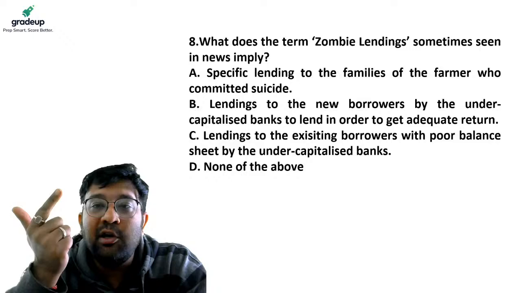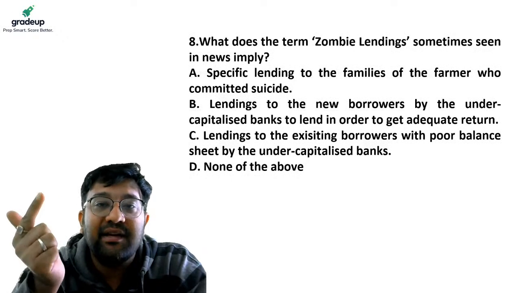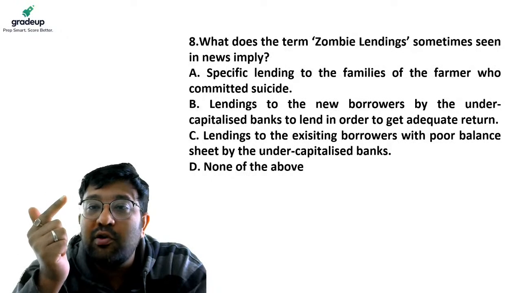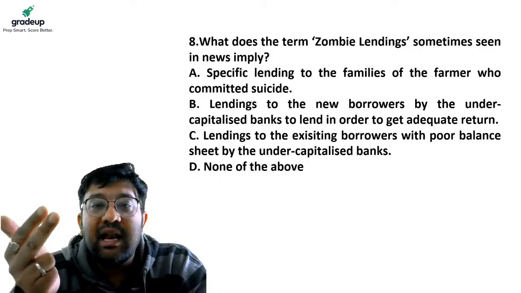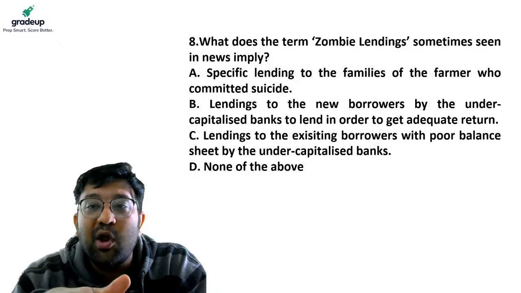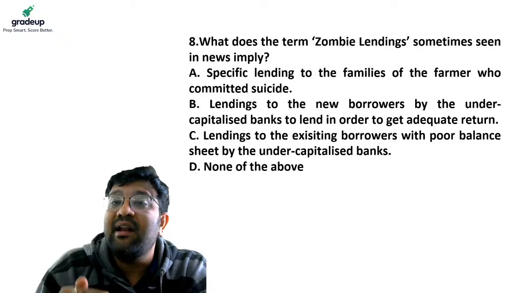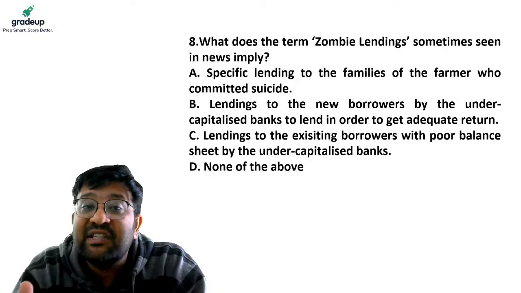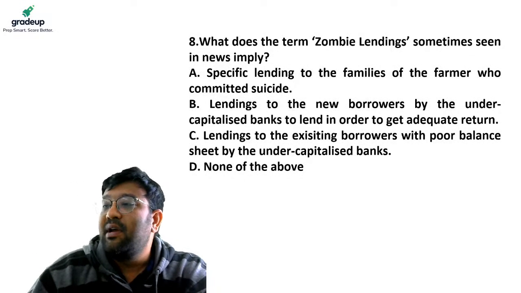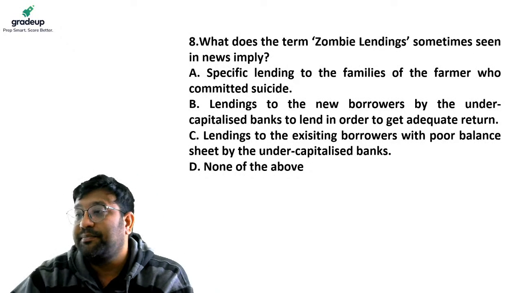B. Lending to new borrowers by an under-capitalized bank to get adequate returns. C. Lending to existing borrowers with poor balance sheets by an under-capitalized bank. Under-capitalized bank means what? Banks which have less money. And D. None of the statements are correct. Answer this question.